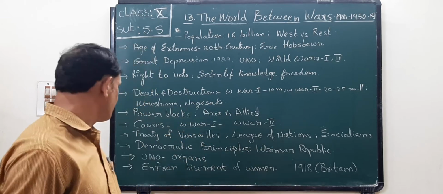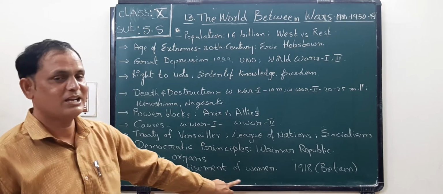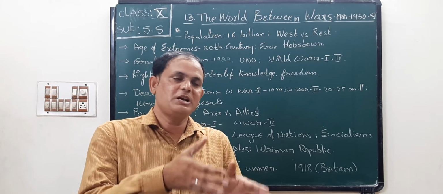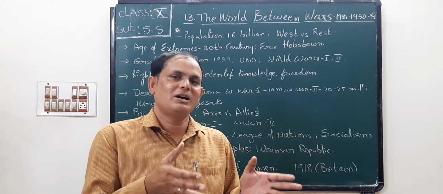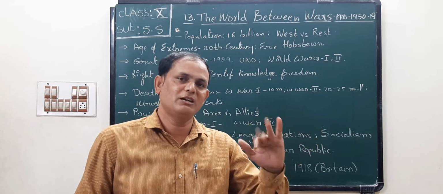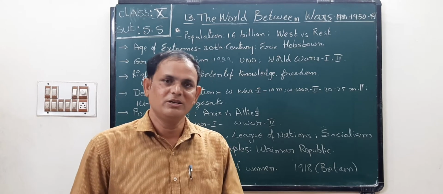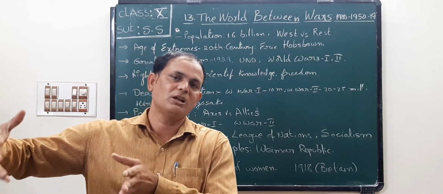Children. Next one, children, franchisement of women. When the men participated in World War I and World War II, many men died. I said in the First World War 10 million people died, in the Second World War 20 to 25 million people died. So that's why women had to come out of the house and run the family.